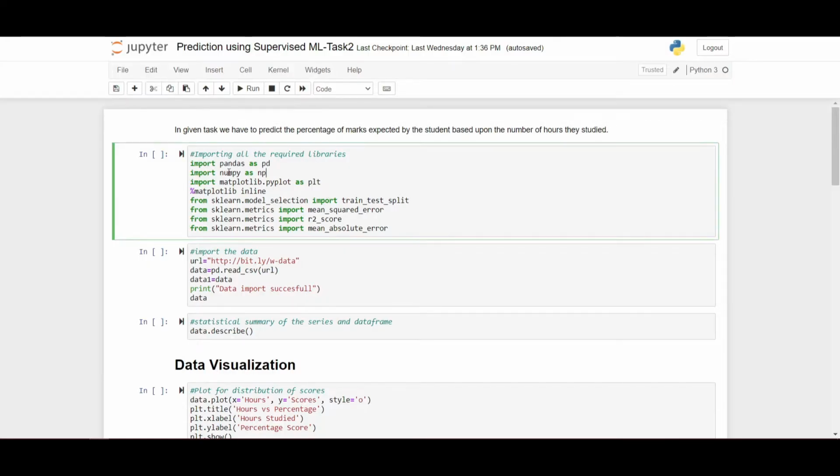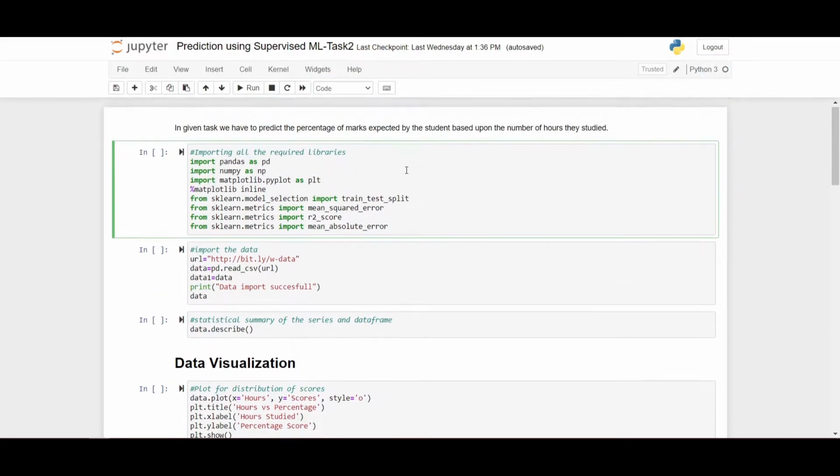So here, at first, what we have to do in any case, is import the libraries and packages we need for the task. So here I have imported the pandas package and numpy package for all the numerical, mathematical and scientific calculations, matplotlib for the plotting of graphs, and from scikit-learn we have imported the train test split, mean squared error and mean absolute error to find the error, and R2 score, that is the regression score.